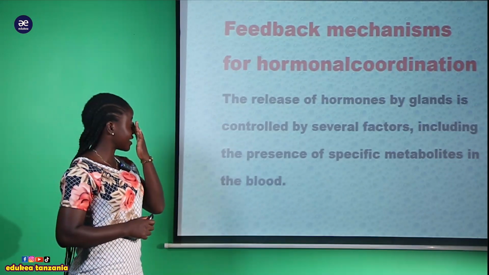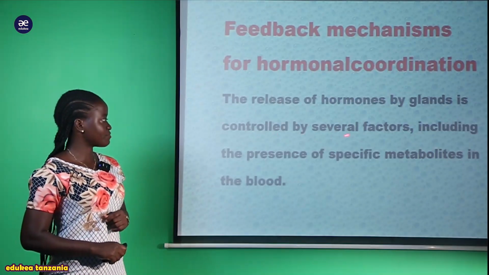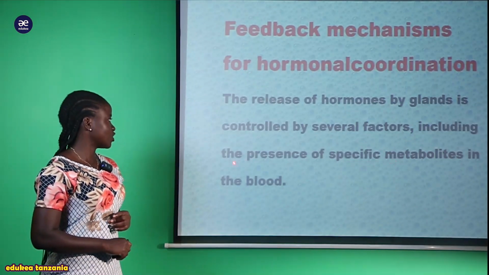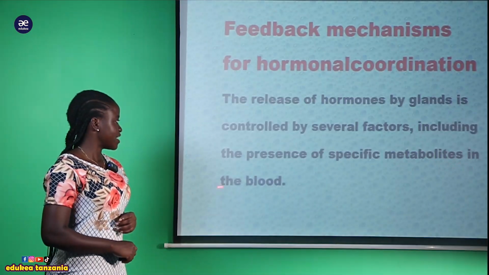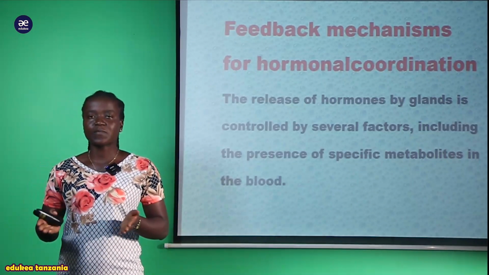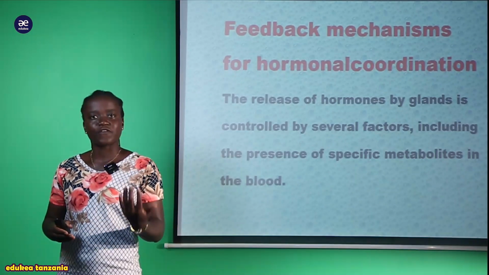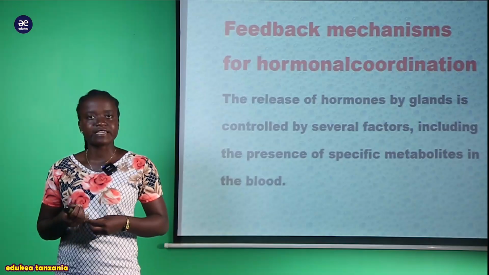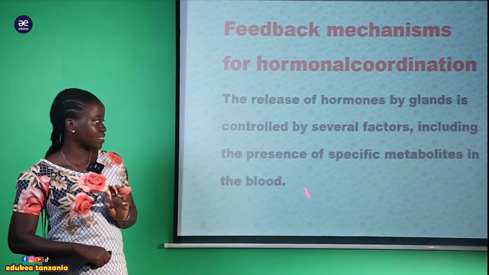So here we are saying that the release of hormones by a gland is controlled by several factors, including the presence of a specific metabolite in the blood. So sio kila hormone inahitajika tu iwepo ndani ya damu, mpaka pawe na different kinds of factors ndio ambayo ita enhance production of those hormones within the blood.